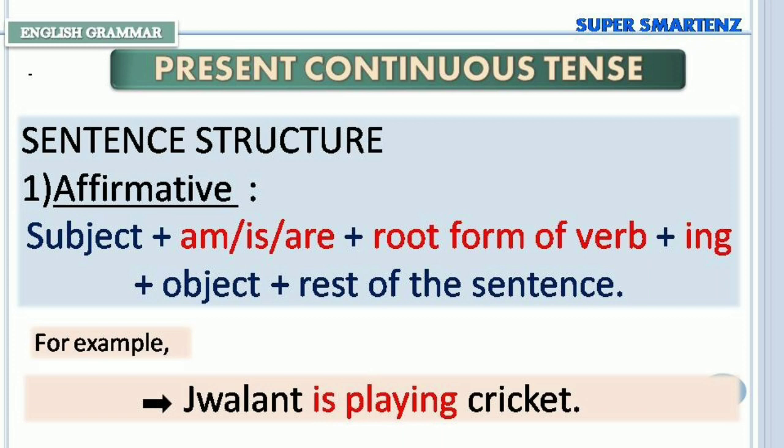For example, Jwalant is playing cricket. Here Jwalant is subject, is is to be form of present tense, play is root form of the verb, ing, and cricket is an object.